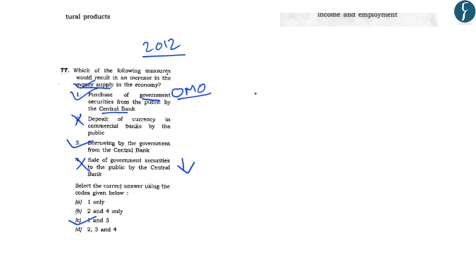Now after going through these questions, we understand that the monetary policy is very important for us from the prelims point of view. So we should try and understand the monetary policy in detail and also try and solve as many questions as possible based on the monetary policy and its impact on the Indian economy. With this, let us move on to the next article.